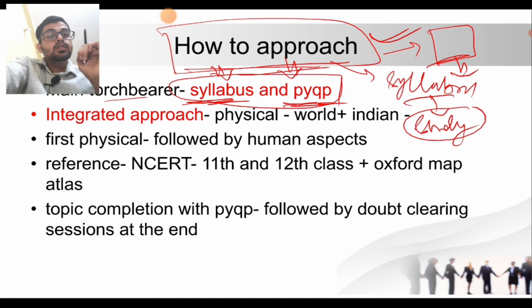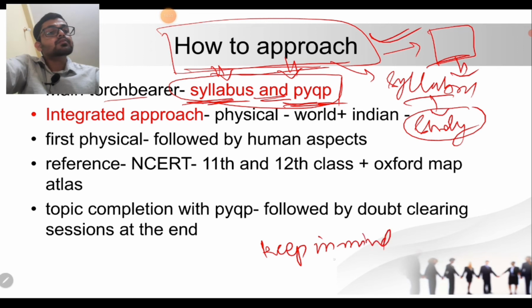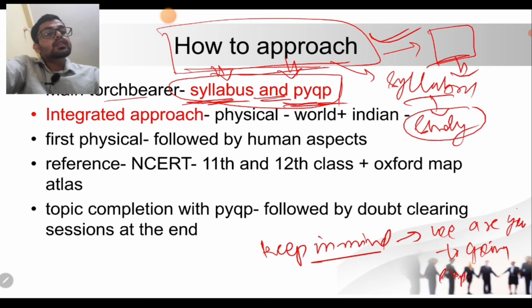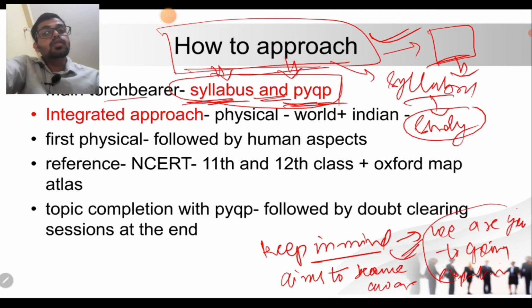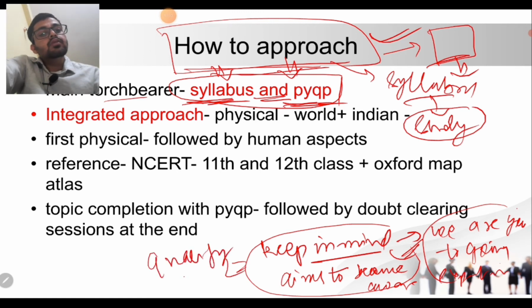I can get distracted from the main key topics, but you should never be distracted from the syllabus and previous year questions, because one thing you all need to keep in mind is that we are not going to become experts in geography, but we aim to become aware of geography, so that we can qualify our UPSC exam.